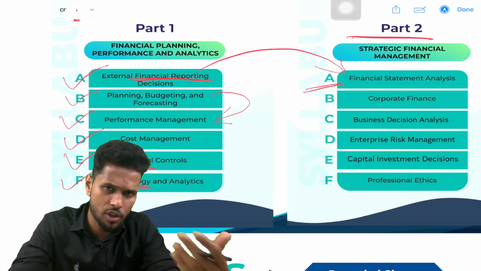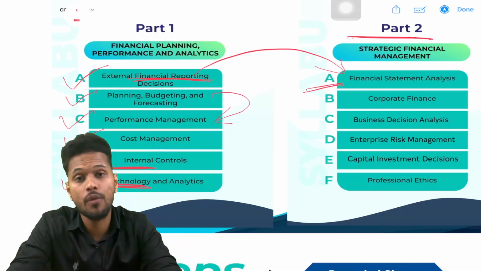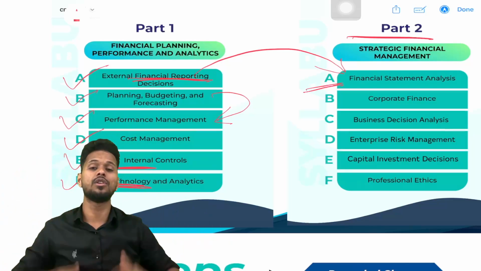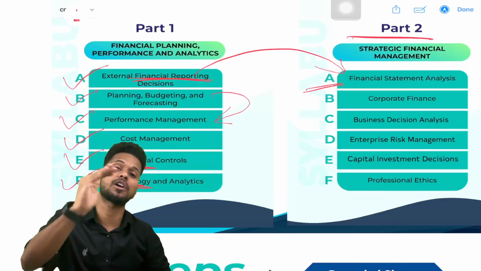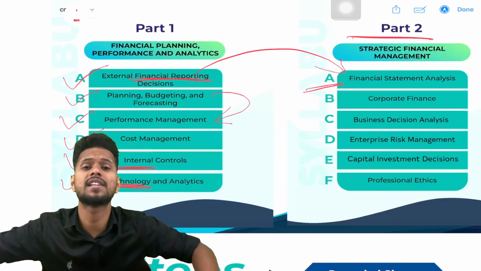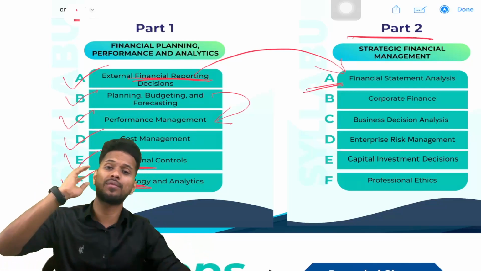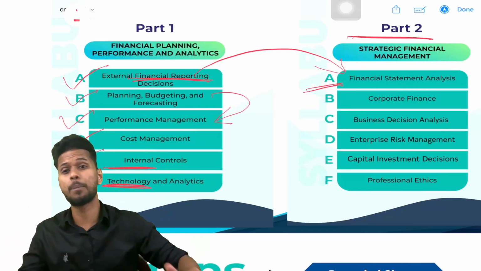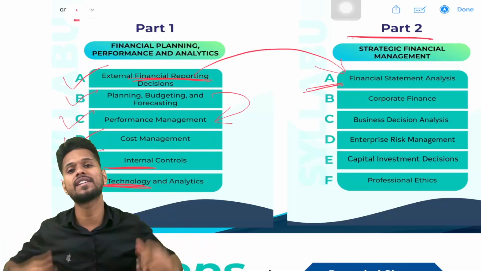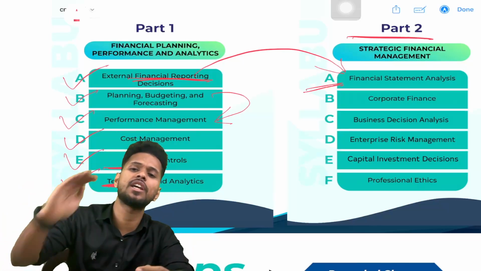In order to know the performance of a company, whether that company is generating profit, whether that company has a huge amount of debt, to know everything you should know how to analyze the financial statement of a company. You may ask, sir, for what purpose are we analyzing the financial statement? We are analyzing it for decision making, to know the performance of a company, the profitability of the company, and the financial stability of the company. How to analyze the financial statement of the company, that we are studying in part 2 section A.